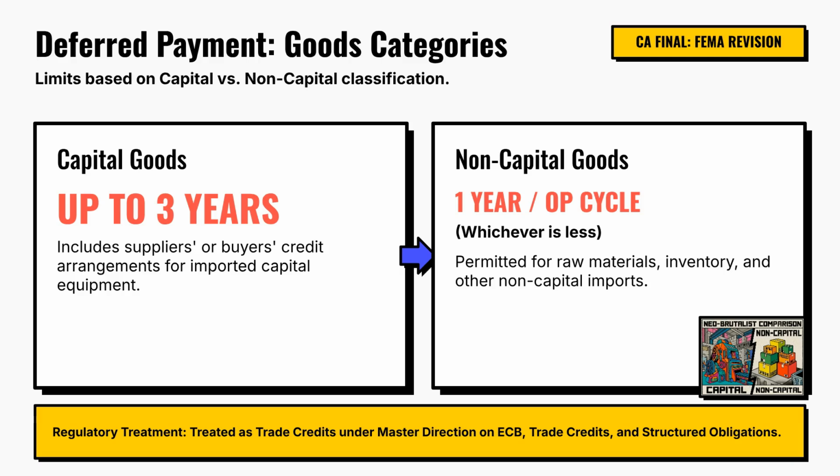FEMA treats these arrangements as trade credits, meaning they must comply with the RBI Master Direction governing external commercial borrowings, trade credits, and structured obligations. The key examination memory point is simple. Capital goods get 3 years, while non-capital goods get 1 year.